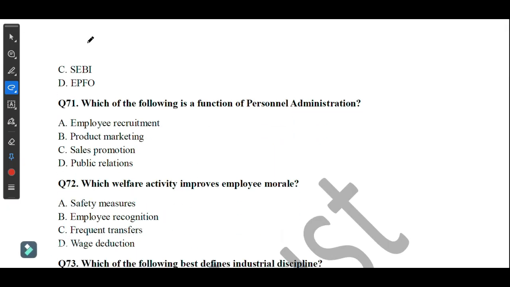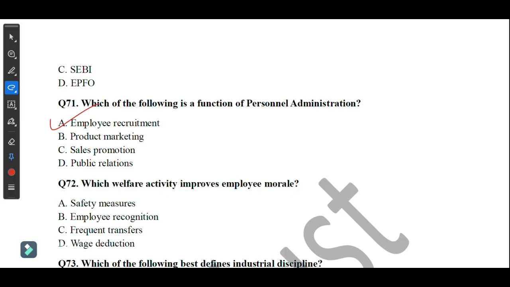Which of the following is a function of personnel administration? So the correct answer is employee recruitment. I think this question repeats. So move on to the next question, question number 72.